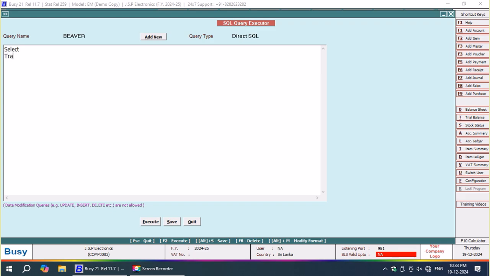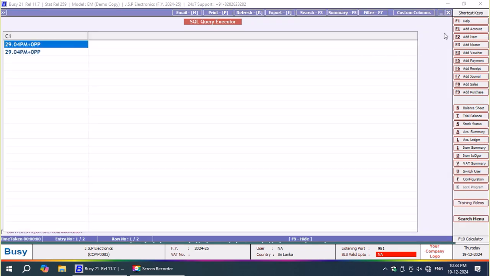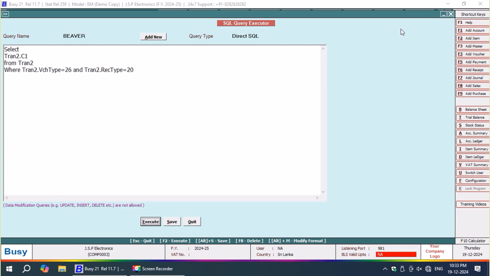So here select tran2.c1 from tran2, where tran2.voucher type is equal to 26, and tran2.rec type is equal to 20. This is the query I'm going to write now. So this gives me the special discount, if any given. If I run this query, now see here 0 pp.